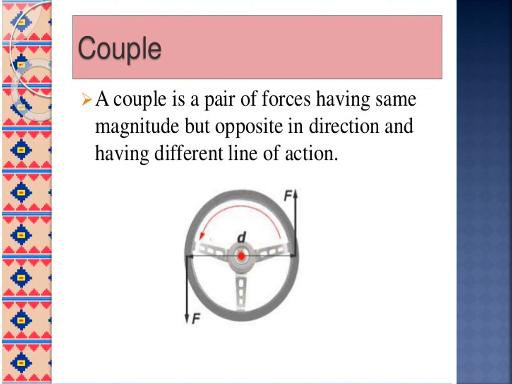The pair of forces which are equal in magnitude but opposite in direction and are separated by a perpendicular distance, so that their lines of action do not coincide, that causes a turning effect, that is called a couple. Understood? So consider a thin uniform rod AB. Its center of mass is at the midpoint C. The two forces, equal in magnitude and opposite in direction, are applied at the two ends A and B of the rod, perpendicular to it. Now the two forces are separated by a distance 2r.